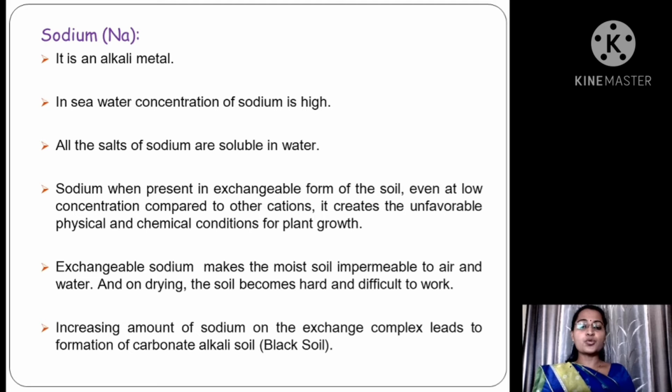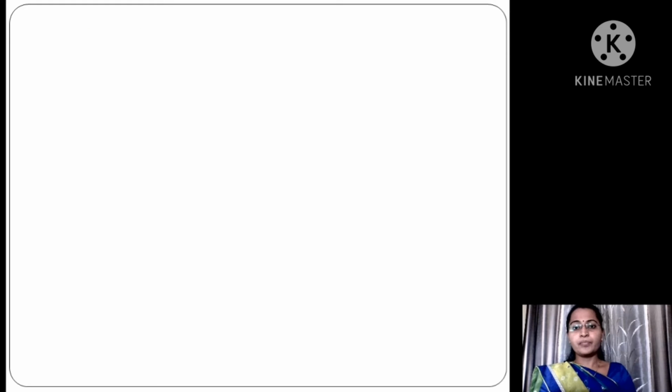Increasing amount of sodium on the exchange complex leads to formation of carbonate alkali soil. That carbonate alkali soil is also called black soil. That means sodium causes adverse effect on soil when it is present in high concentration in the irrigation water.